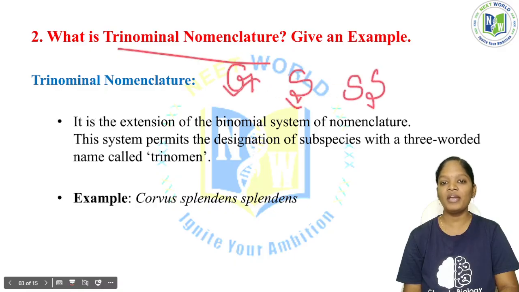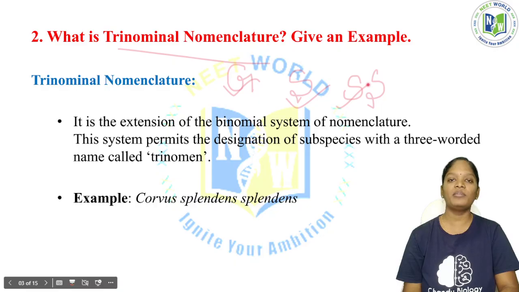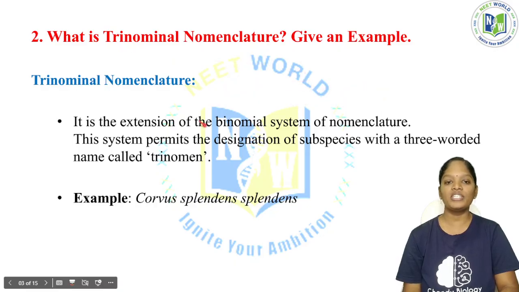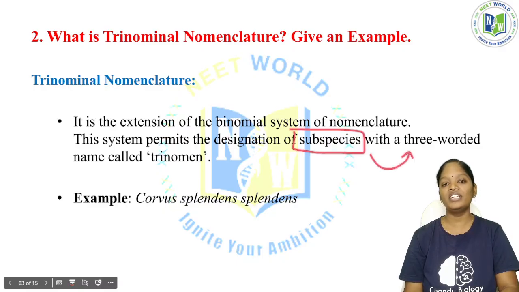As the name has three words, we call it trinomial nomenclature. As mentioned before, it is an extension of binomial nomenclature, and it also has the designation of subspecies. We have three-worded names, which is why it is called a trinomen.